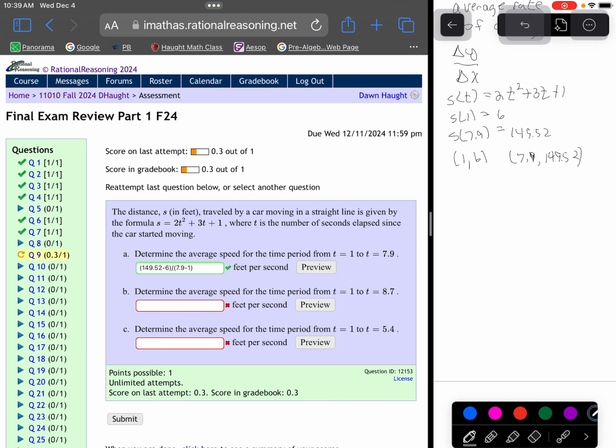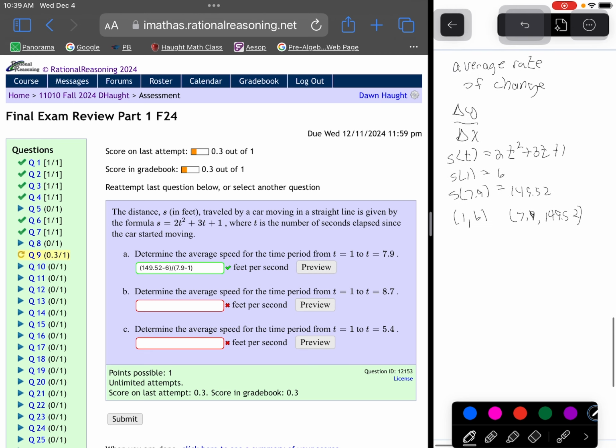So you're just going to do that again and again for B and C. I'm going to let you do that same formula. For B, you're going to use 1 and 8.7. For C, you're going to use 1 and 5.4. So that's your responsibility. Let's move on to 10.